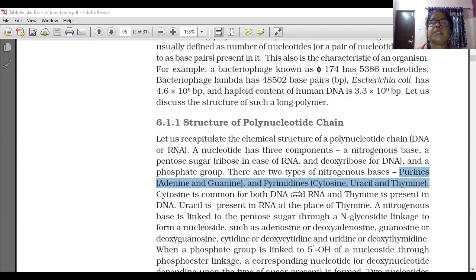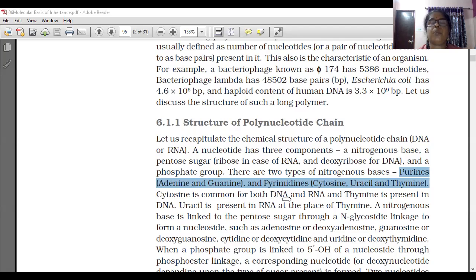About pyrimidine bases, three are there: cytosine, uracil and thymine. Cytosine is common for both RNA as well as DNA, but uracil is present only in RNA, and thymine is present only in DNA. Adenine and guanine are purine bases, and both of them are present in both RNA and DNA.